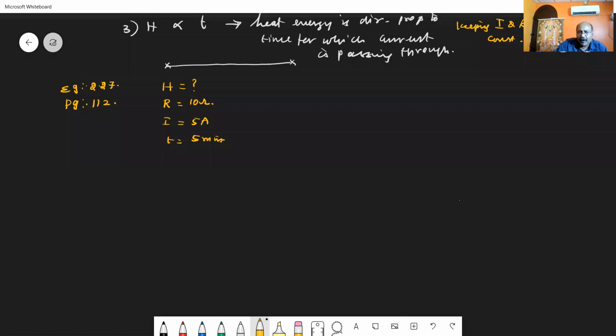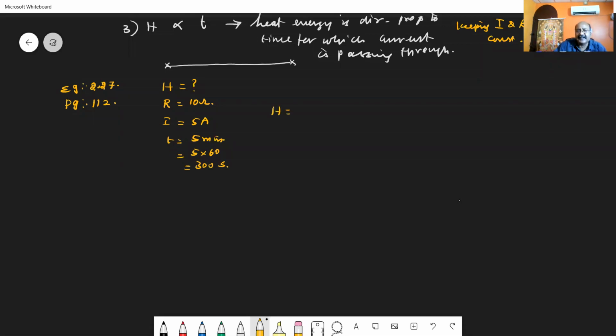So now example problem 2.27, available on page number 112. In that problem, you are asked to calculate the heat energy when a current of 5 ampere flows for a time of 5 minutes through a resistance of 10 ohm. So you convert these 5 minutes into seconds.